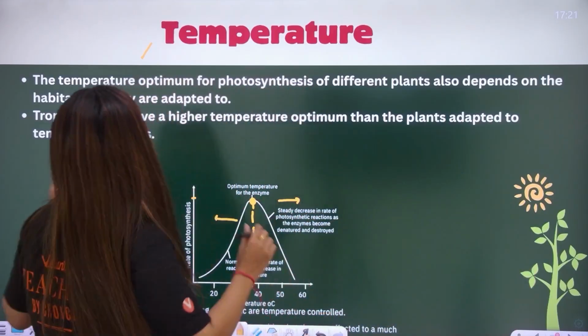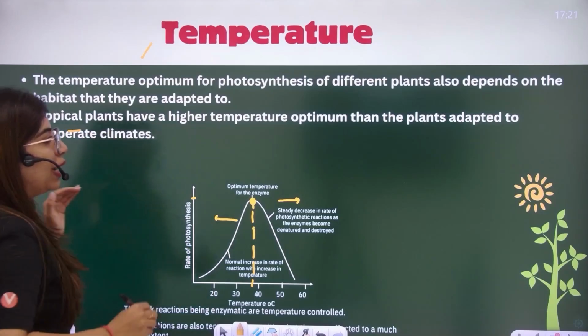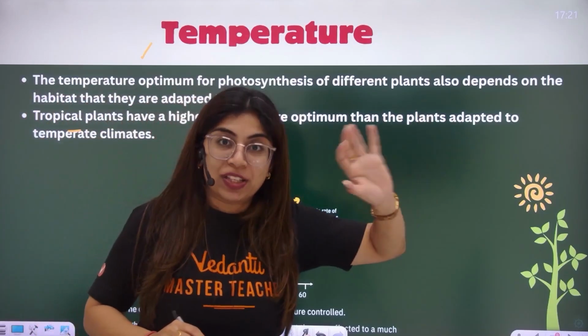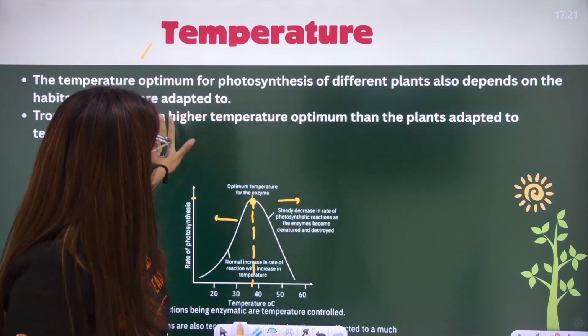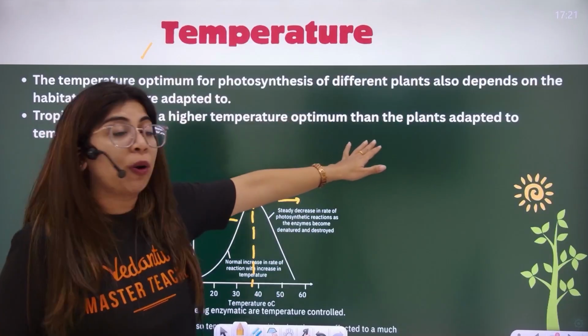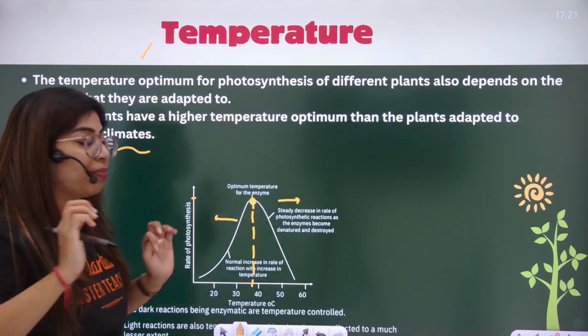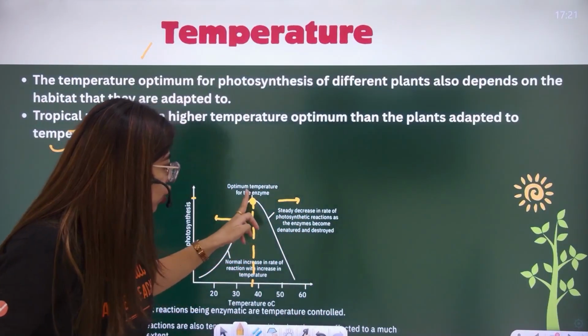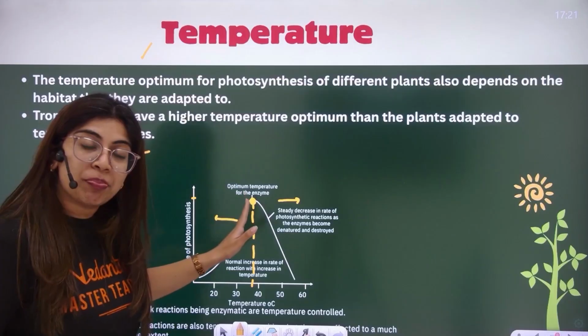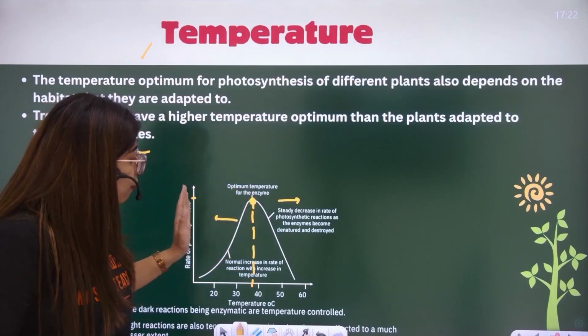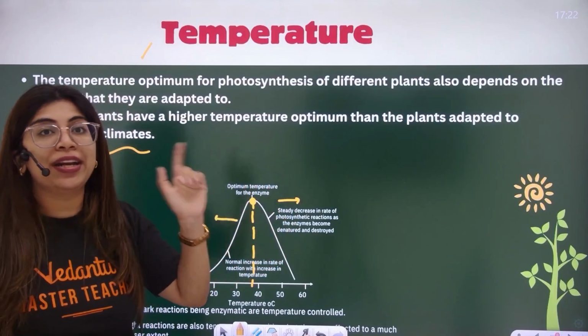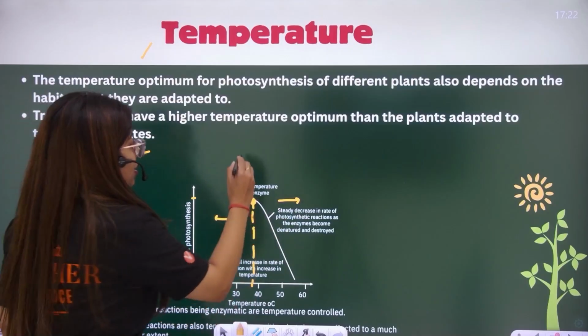So everyone, I'm saying that tropical plants which are there in tropics where the sun is directly falling will have a higher temperature optimum than the plants which are there in temperate climates. Temperate are colder climates. Other than this, there's just one perfect temperature where the best photosynthesis occurs. Before and after that value, the rate of photosynthesis is going to decrease.